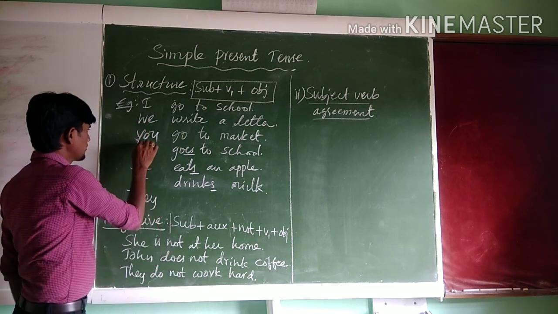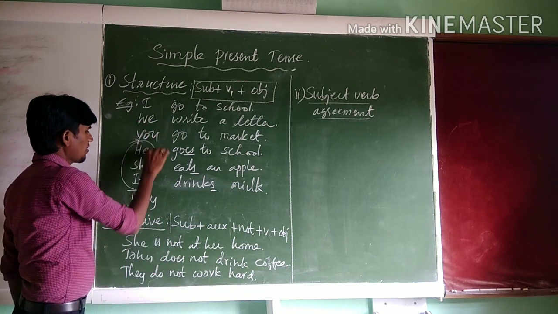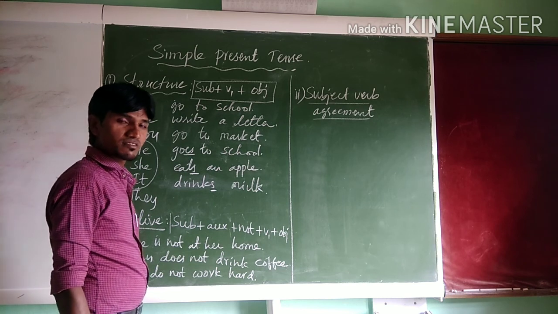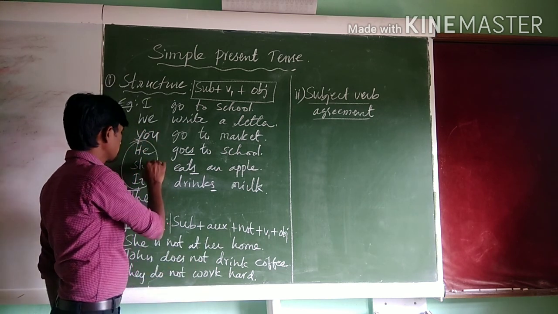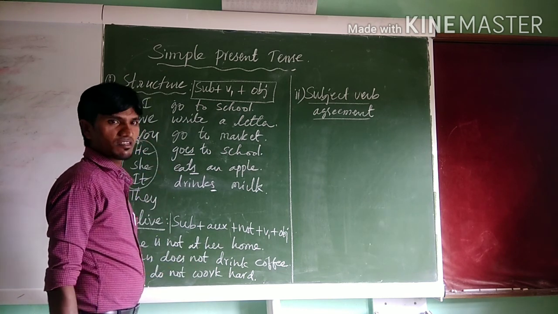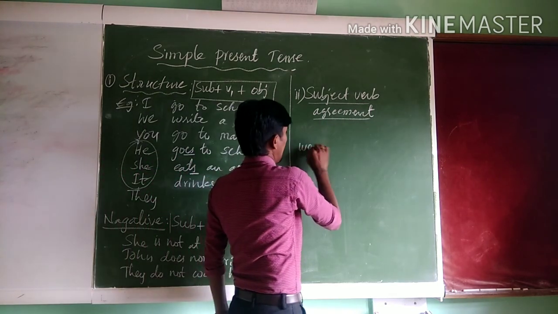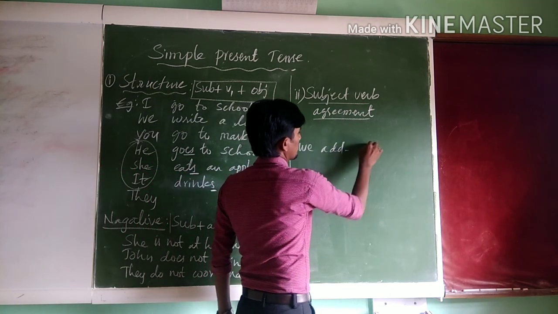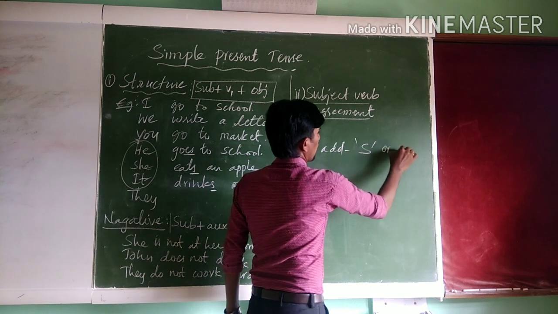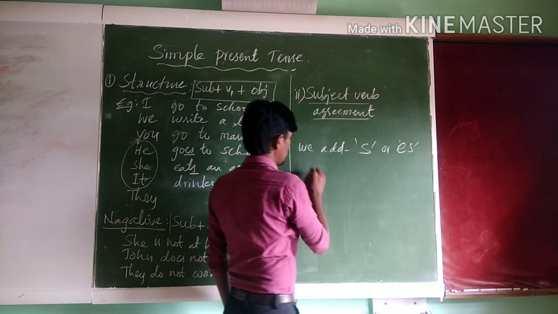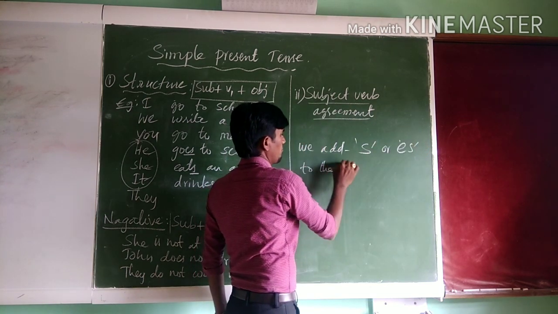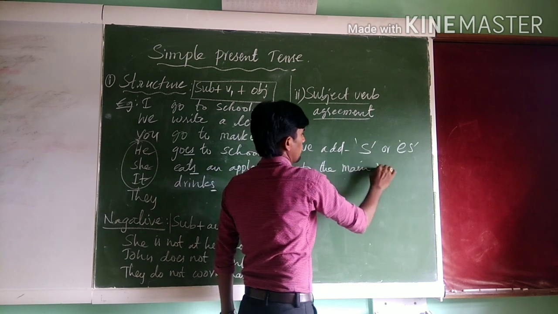So when we make examples in simple present tense with third person singular, he, she, it, we add s or es to the main verb.